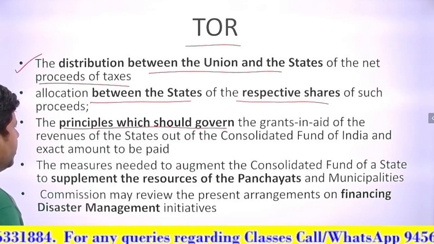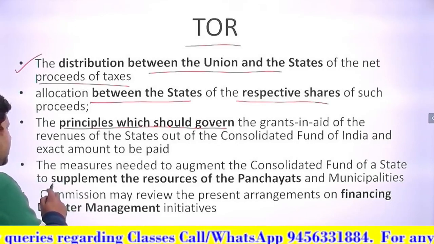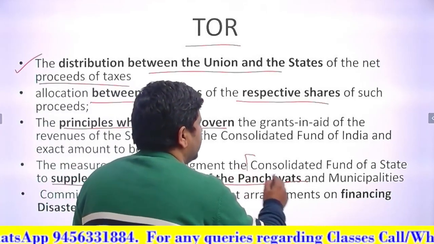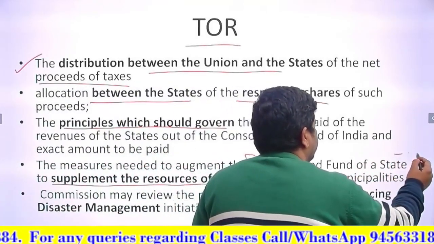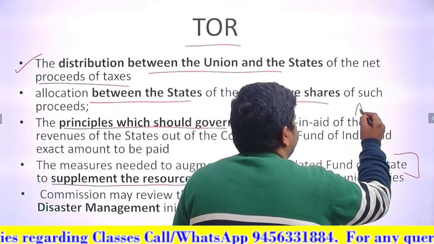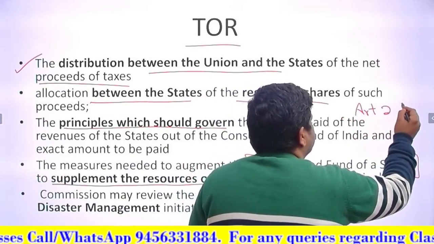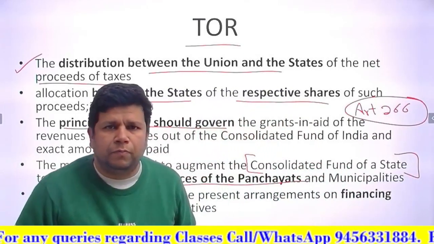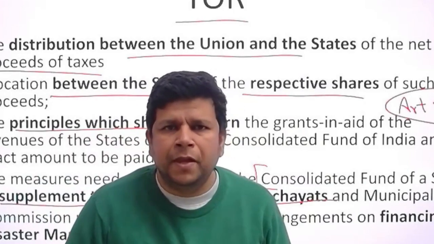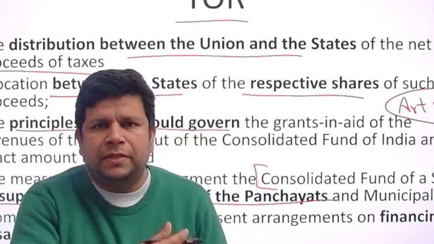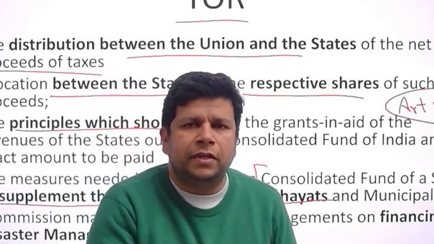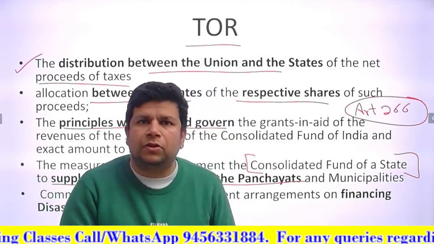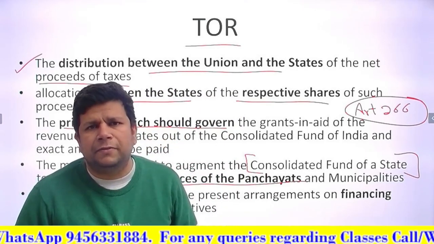The measures needed to augment the Consolidated Fund of the state to supplement the resources of the panchayats. Now we have learnt another term here, Consolidated Fund of State. Yesterday I told you there is something called Article 266, which, if you look into your copy of the Constitution, talks about Article 266 and nearby articles, the Consolidated Fund of India. There is also the Public Account of India and the Contingency Fund of India.